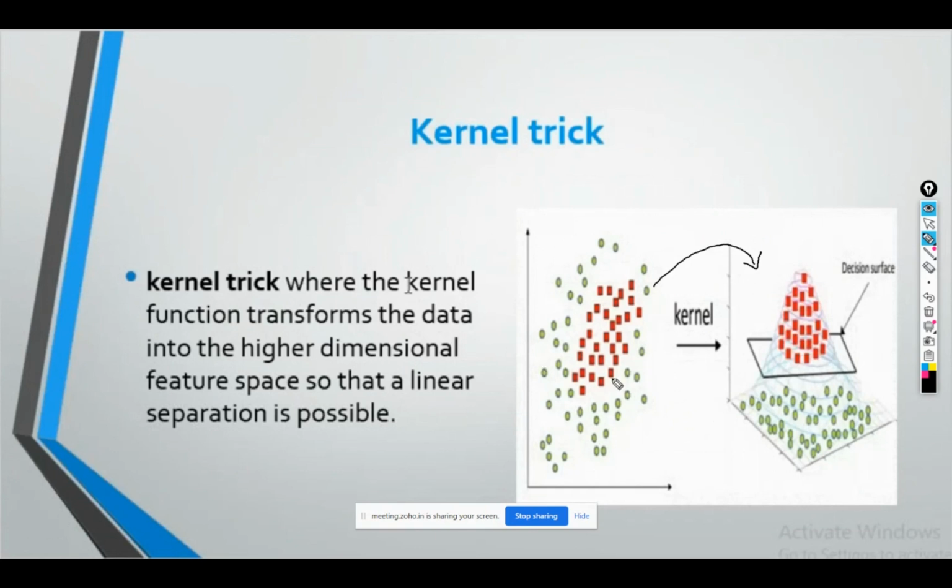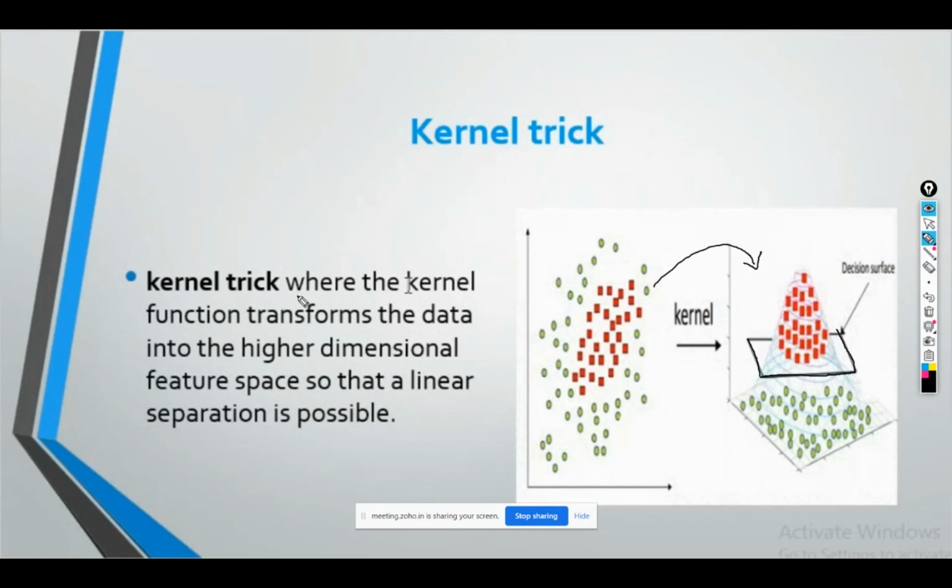We don't know what the height of these red and green points is, so it's just transferring these red and green points from a 2D dataset to a 3D dataset, making sure that the red points are at a higher level or height and the green points are at a lower height, so that we can draw a decision surface. This decision surface is known as a plane surface or a 3D plane, which will have its own x, y, and z coordinates. This is a 3D plane.